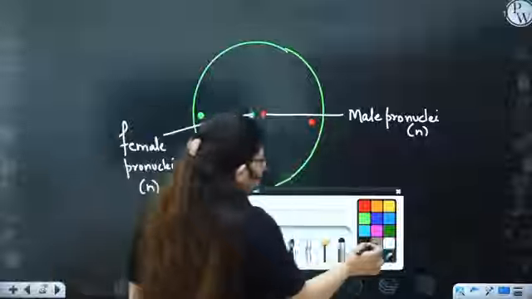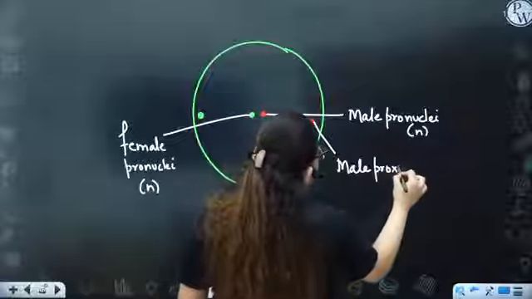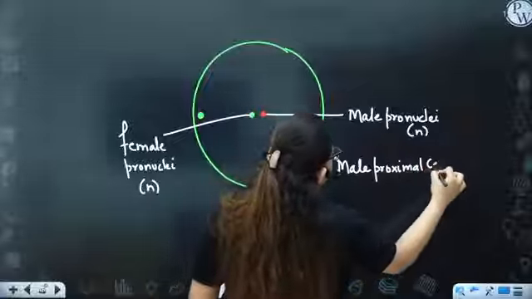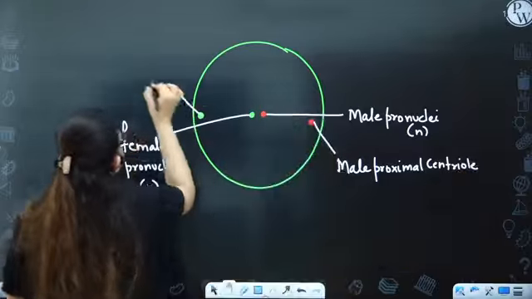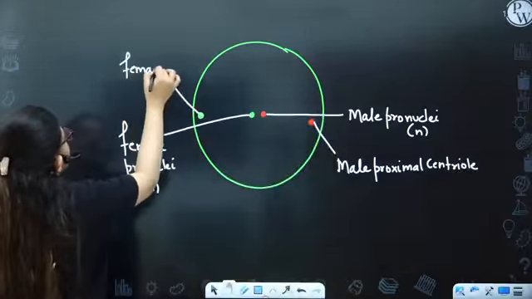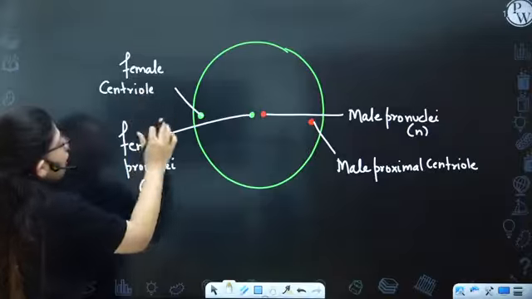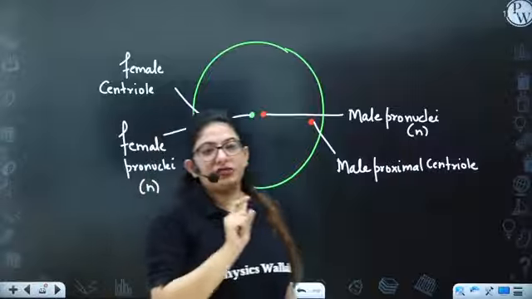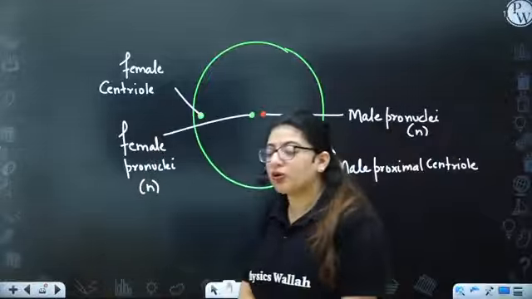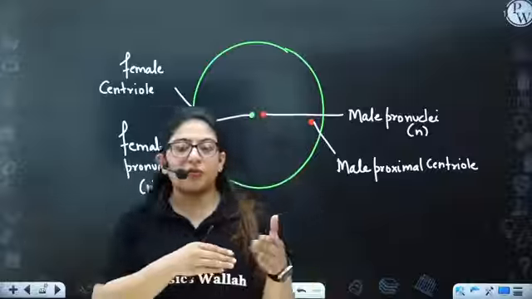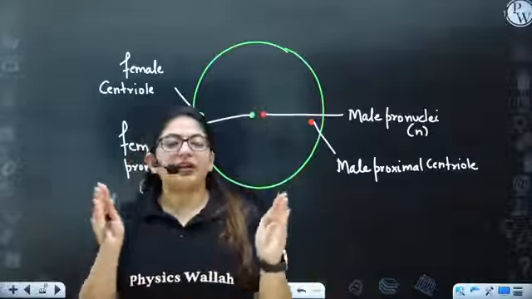So here the male proximal centriole is contributed, and this is the female centriole which is already present. So we need both the centrioles to complete the first division, and this syngamy is equivalent to mitosis only because here both are fusing. There will be formation of metaphasic plate, and then everything gets segregated.